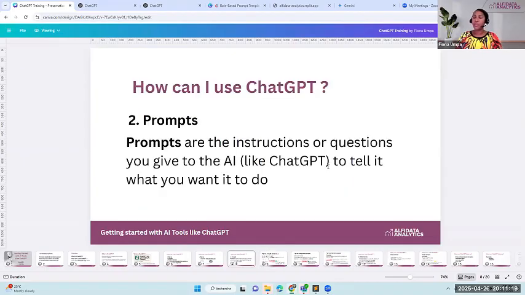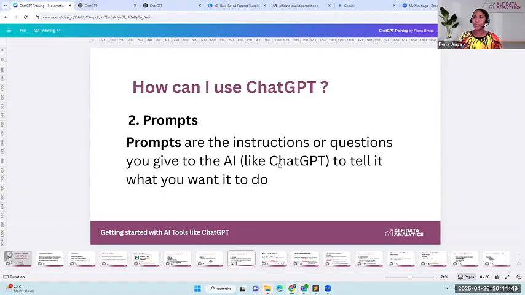Just one thing before we go on. Because these prompts are the instructions that we give to the AI, we must know how to write them well. These AI tools are not humans, they are machines. Based on the way we give them these instructions or questions, our prompts, they will understand it based on what we write, and they will reply based on what we instruct it to do.